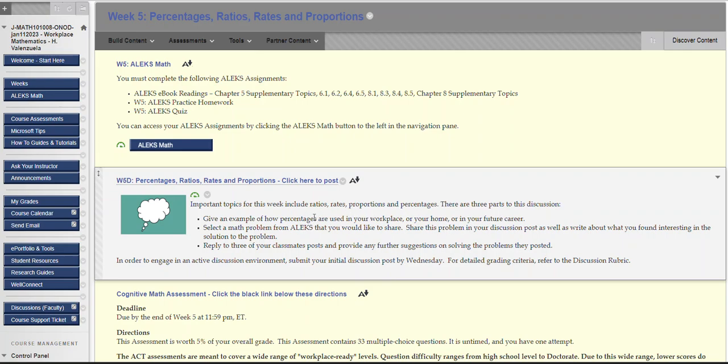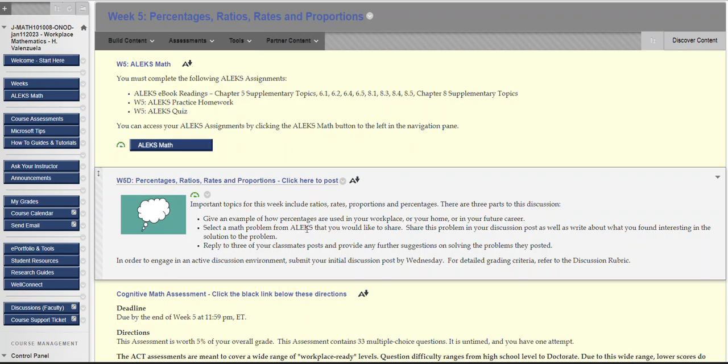And where you see percentages, you could have percentages at home where you're, what's the percentage of time that you devote to homework out of the day. You can have a percentage at work. What's the percentage of time that you devote to your emails throughout the day, and your career, or your future career, or where you would expect yourself to be. And you could say, well, what's the percentage of time that you're going to be on a certain function within your future career? So you will use percentages quite a bit in these 3 areas. Give an example of that.